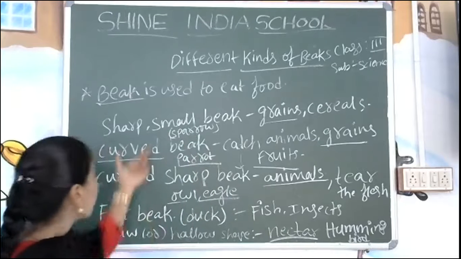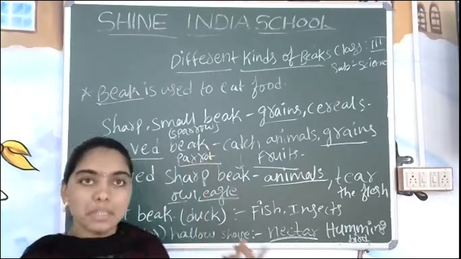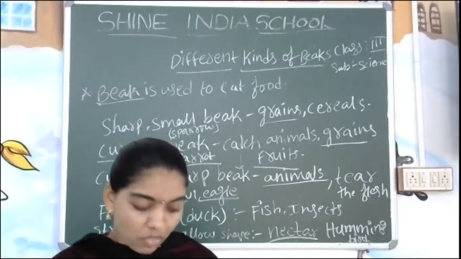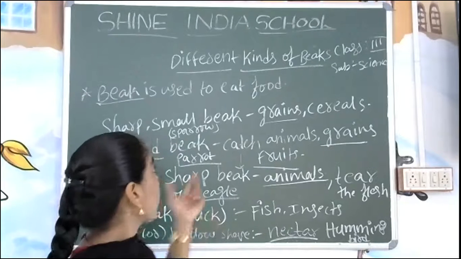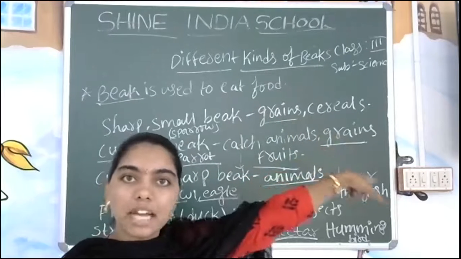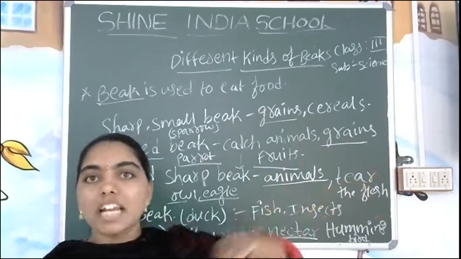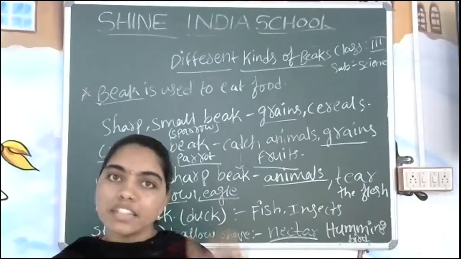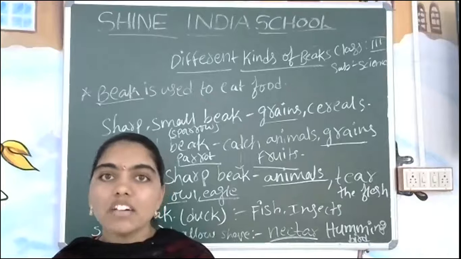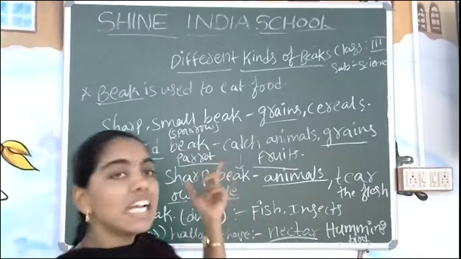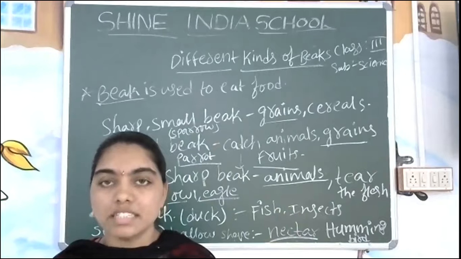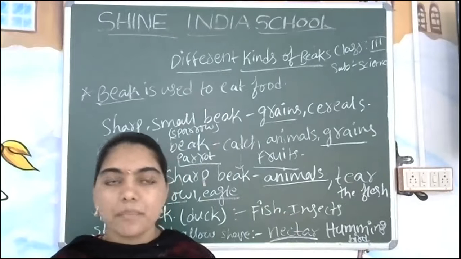Today we have learned about the beaks of a bird and the colors of a bird, and what is the use of a beak we have learned. Okay, have you learned the beaks? By this you got the point, I think. Some have sharp beaks, some have curved beaks, some have pointed and short beaks. By this we have completed our topic regarding different kinds of beaks for different kinds of birds.